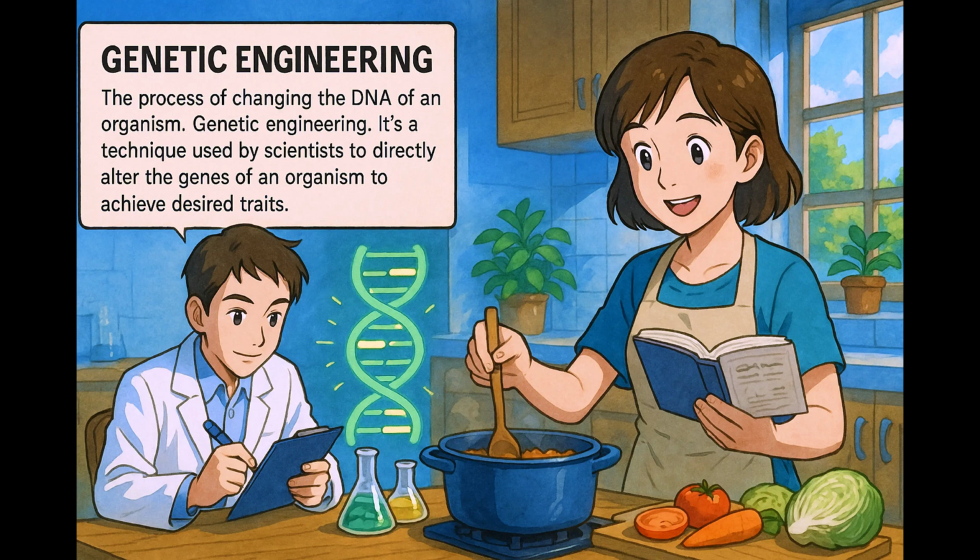Just as you might swap out ingredients in your recipe to reduce calories or add nutrients, genetic engineering involves swapping out sections of DNA to improve an organism's characteristics, such as making crops more resistant to pests or enhancing nutritional content.